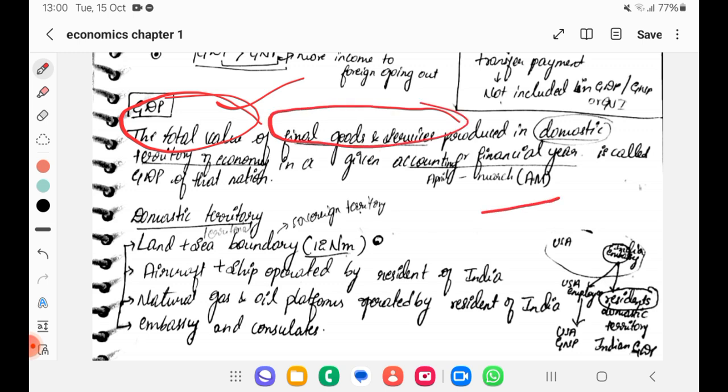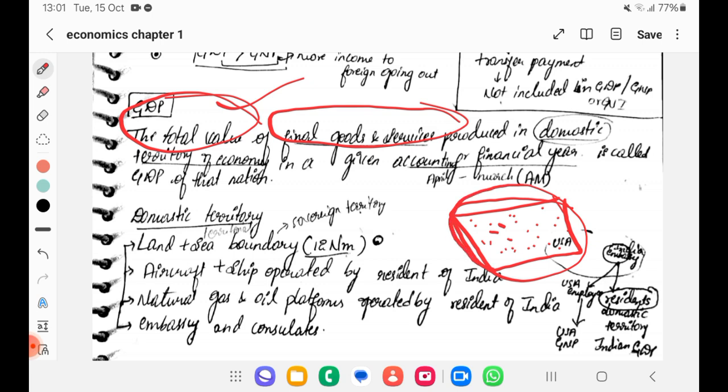See, they are saying if this is a boundary of a country, what and all the different goods and services produced within this country. It may be produced by foreigners or by nationals. We are not thinking on that aspect, but we are thinking on all final goods and services that are produced within a boundary of a country in a given year, right? That is financial year.